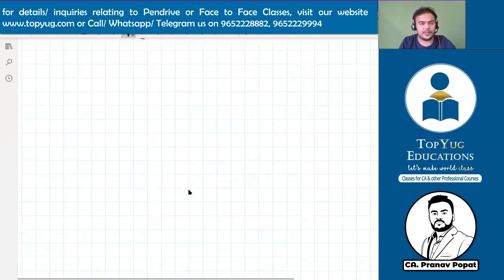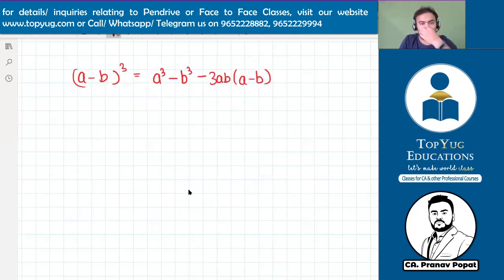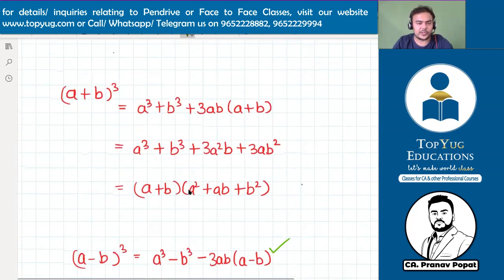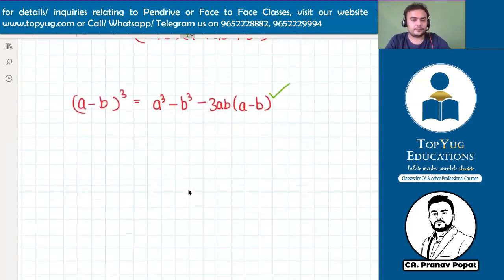Okay. Now let's come to minus. (a minus b) whole cube is a cube minus b cube minus 3ab(a minus b). But yeah, I will tell you, for our CA Foundation Paper 3 purpose, the number one formula of both is mostly used, the first and first. Okay. Yeah. So this was about (a minus b) whole cube.